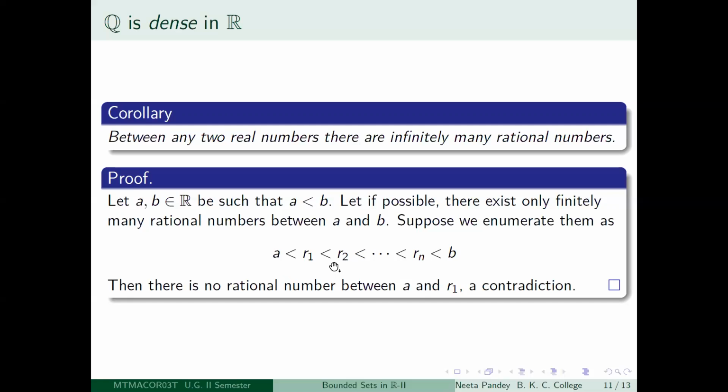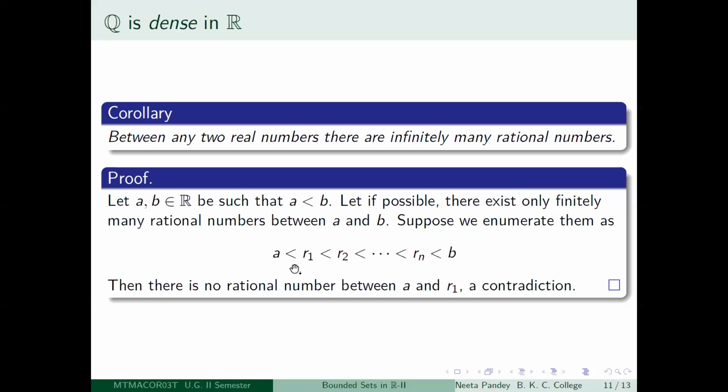So you have this situation where A < R1 < R2 < ... < Rn < B, and R1 to Rn are the only rational numbers between A and B, which implies that there can be no rational number between A and R1, which is a contradiction because just now you have proved that between any two real numbers there is at least one rational number.